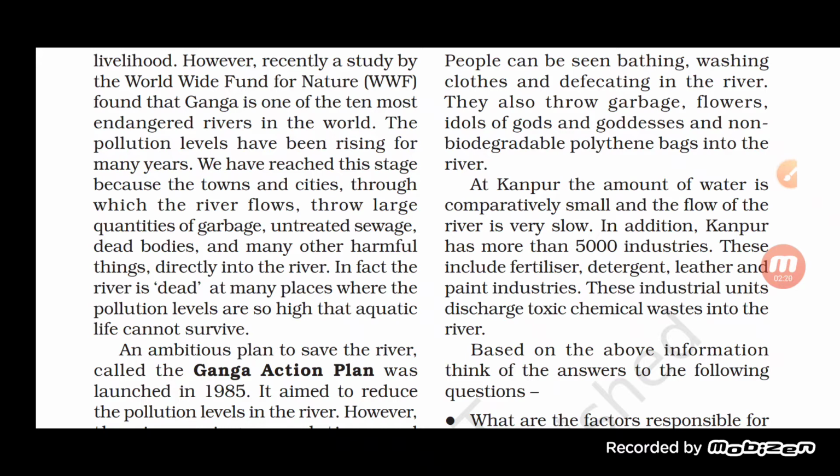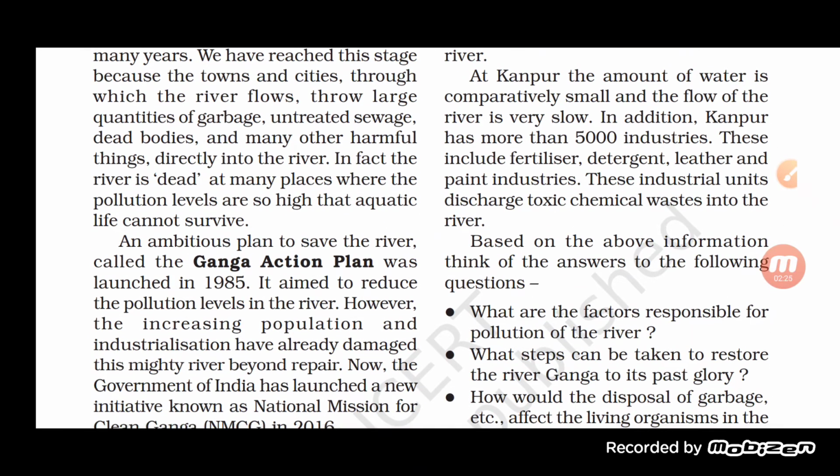If we talk about the Ganga, Kanpur is the city where the amount of water is comparatively small, and even the flow of the river is very slow. Here you will find what the reason behind it is. Kanpur has more than 5,000 industries, and these include fertilizer, detergent, leather and paint industries.